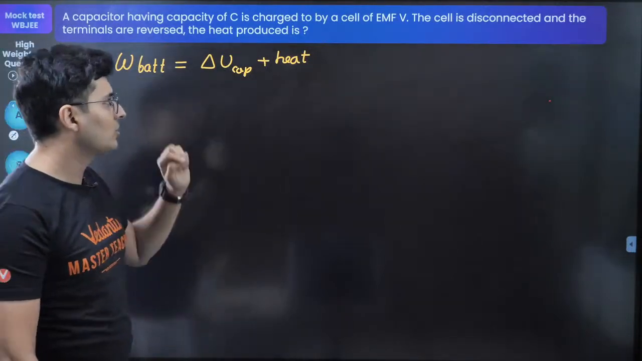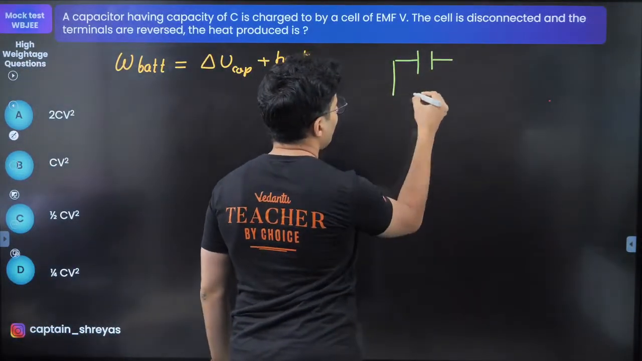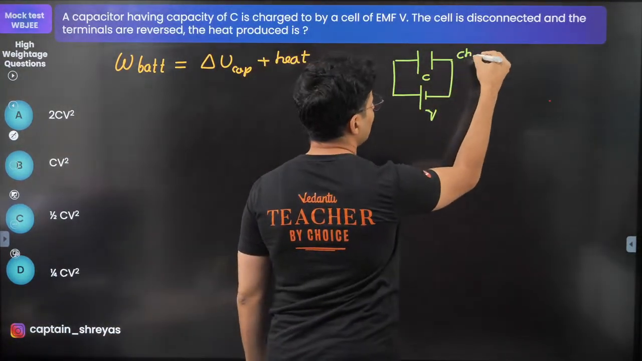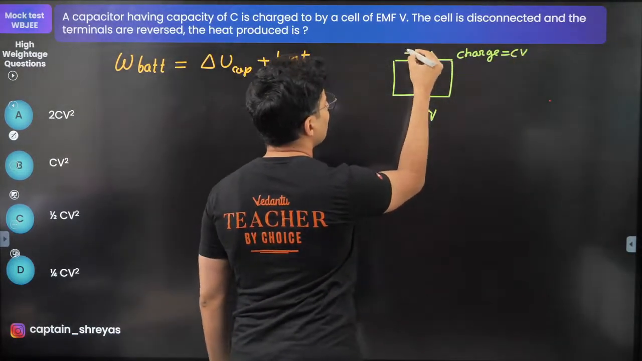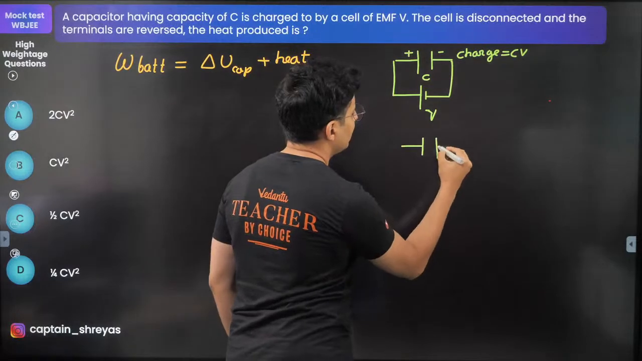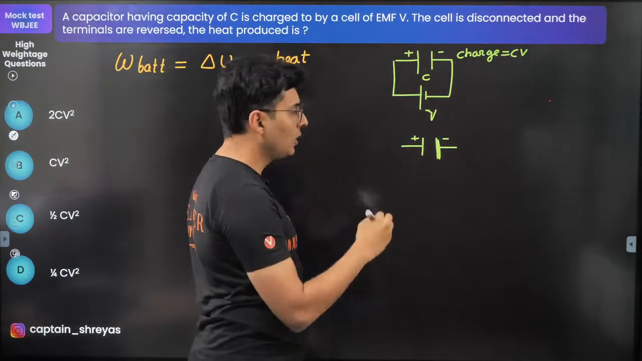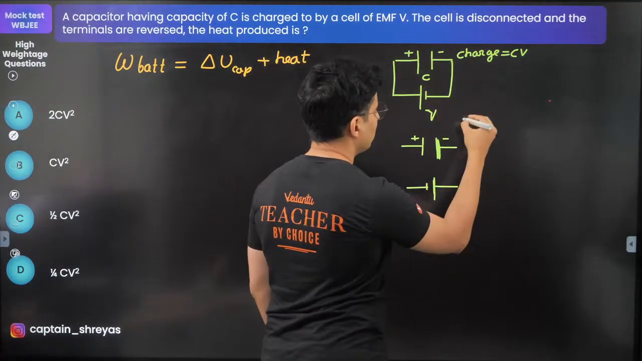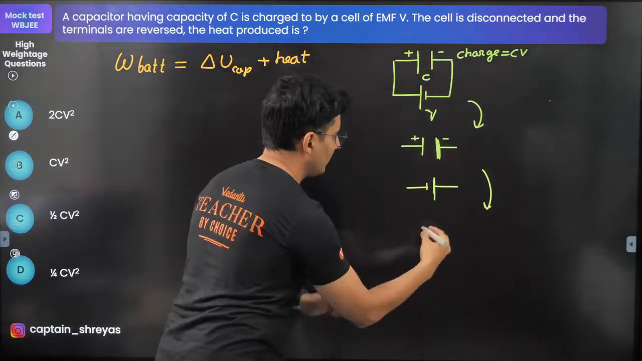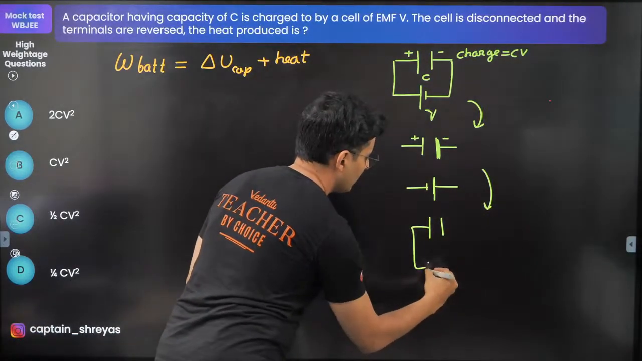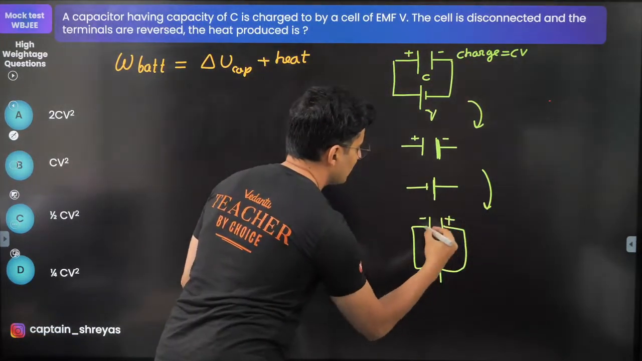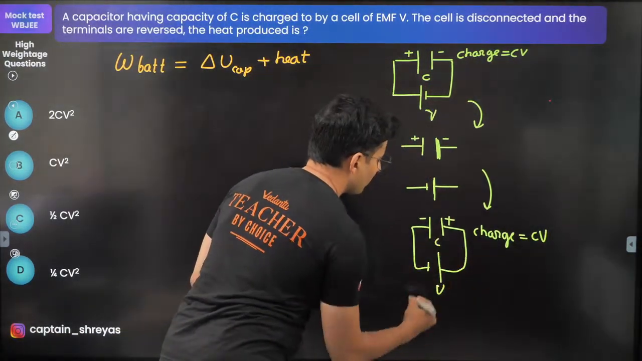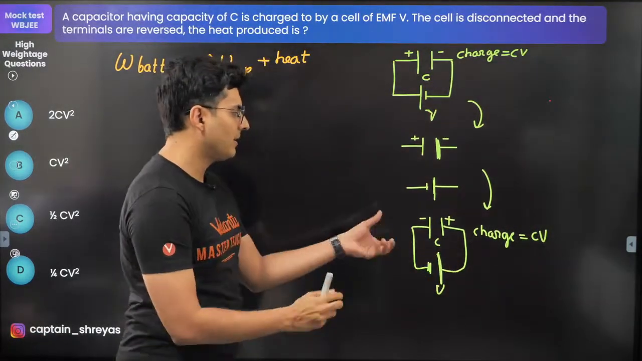Now draw the diagram for this question. You had a capacitor. This is the battery. This is V, this is C. The charge on it was CV. This was plus, this was minus. You disconnect it. Still plus and minus remains. Now you reverse the terminal and then you connect them. So this will become plus, this will become minus. The charge will still remain magnitude wise CV only, because it's the same battery, just that the terminals are reversed.